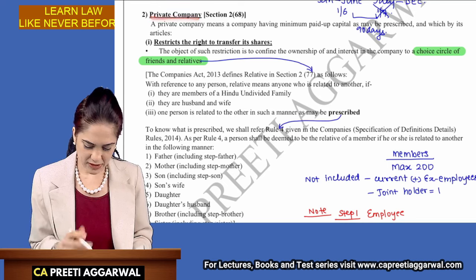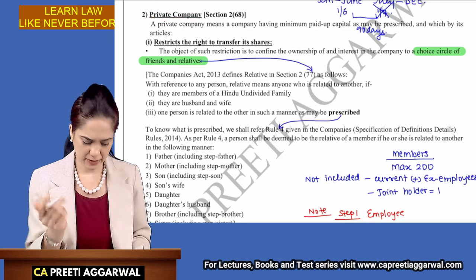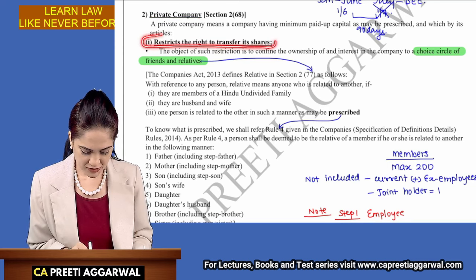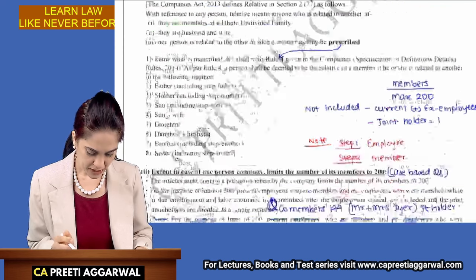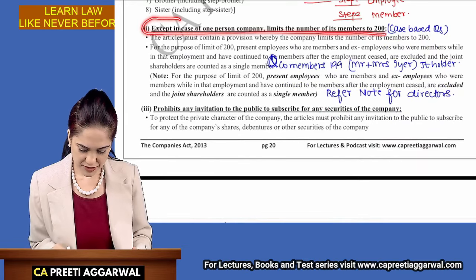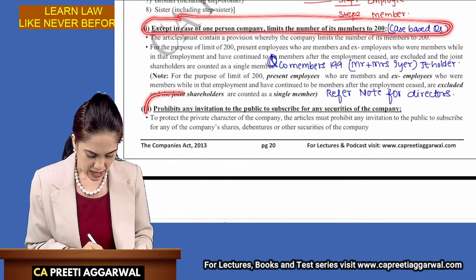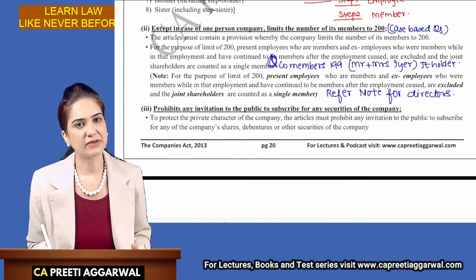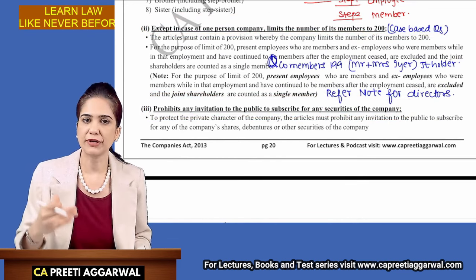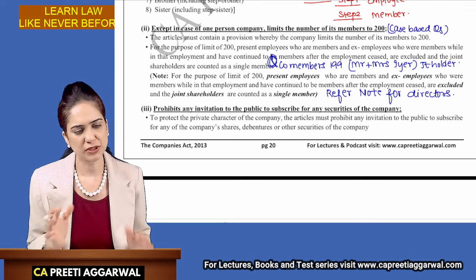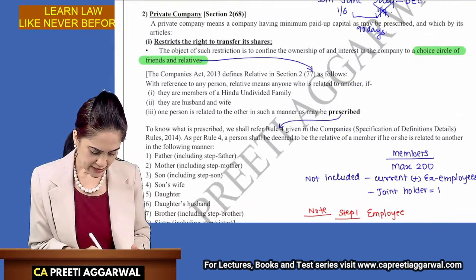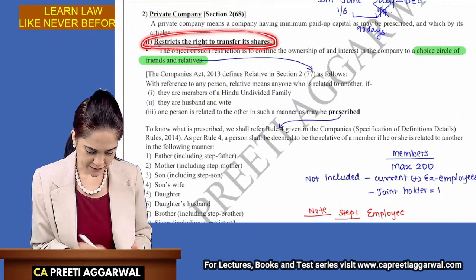So private company, there's no minimum paid up capital prescribed. There are 3 restrictions in the articles. It restricts the right to transfer shares. The maximum number is restricted to 200 and it prohibits invitation to the public. It means a private company cannot offer its securities to the public for subscription. It can go for private placement. There is a restriction on the right to transfer shares.